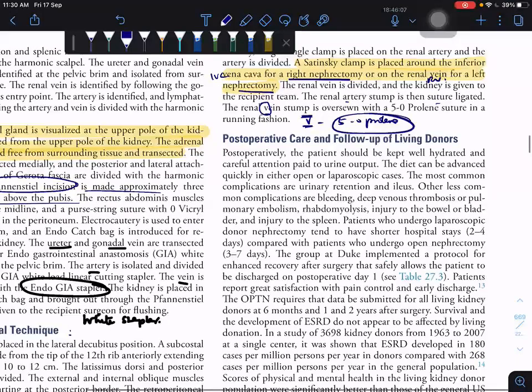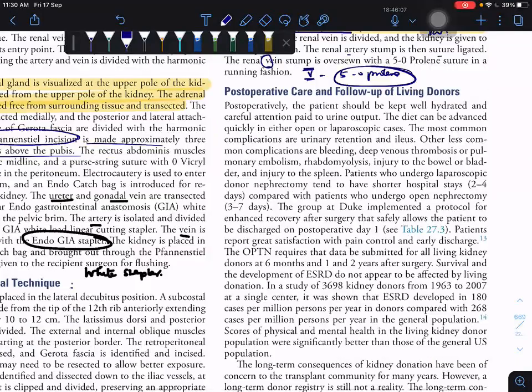What is the postoperative care? What is the most common complication? For the donor, the most common complication is GI related, but in kidney transplantation for the recipient, the most common complication is urinary retention and DVT.